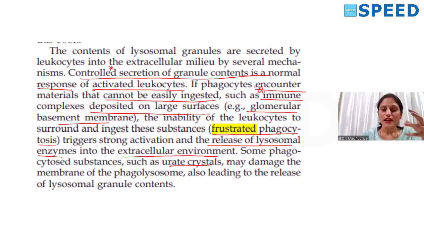So that time, along with the effort of digesting that substance, it will also be harming the surrounding normal cells. That is called frustrated phagocytosis. What are the cells which can undergo frustrated phagocytosis? Macrophages, neutrophils, and dendritic cells. Fine. So this is about frustrated phagocytosis. So this is the third important word which I found is a potential question.